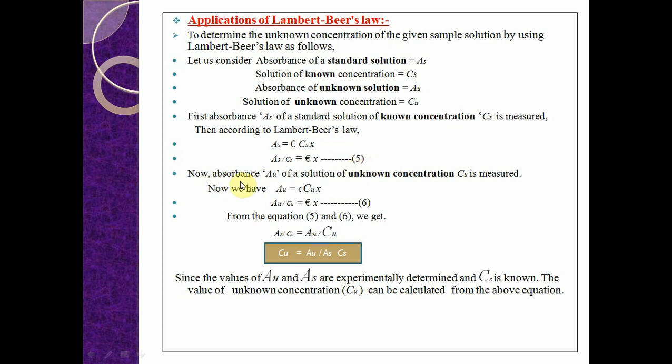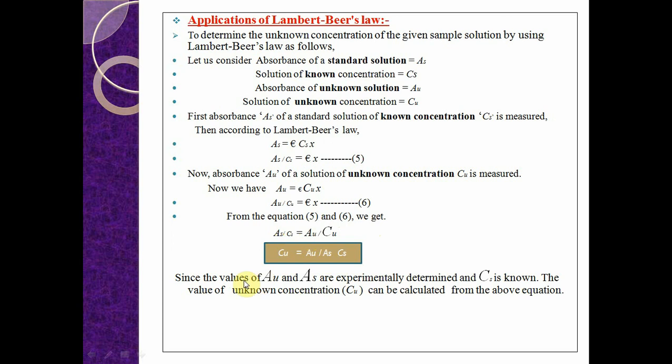Now, the absorbance of the solution of unknown concentration Cu is measured. Now we apply Lambert-Beer's law: Au is equal to epsilon Cu x. That implies Au by Cu is equal to epsilon x. This is equation number 6. From equations 5 and 6, we get As by Cs is equal to Au by Cu. That implies Cu is equal to Au by As into Cs.